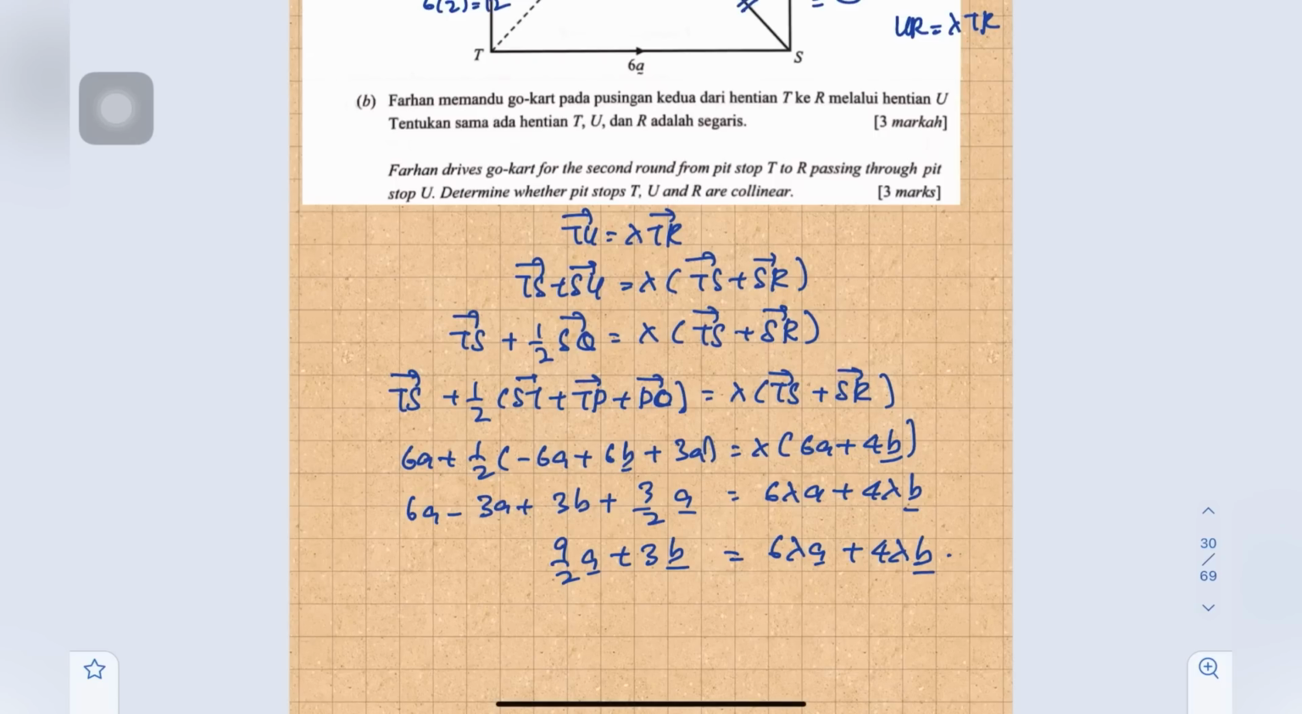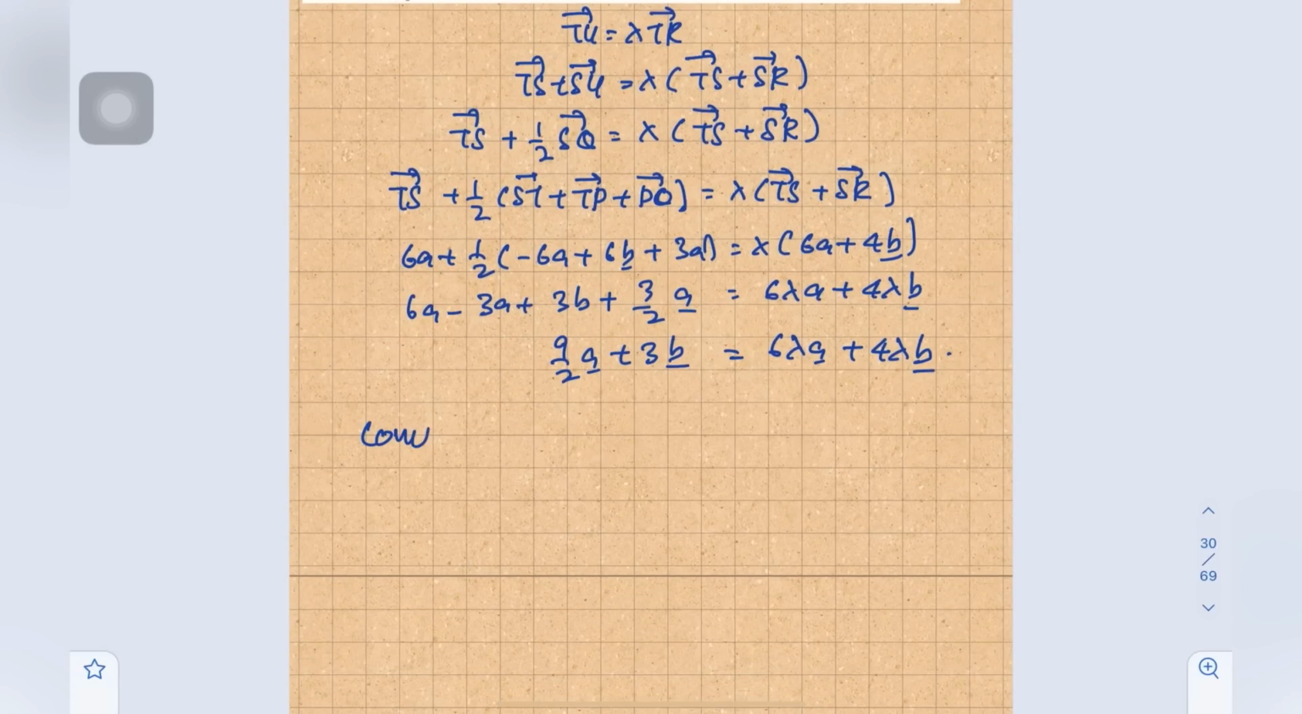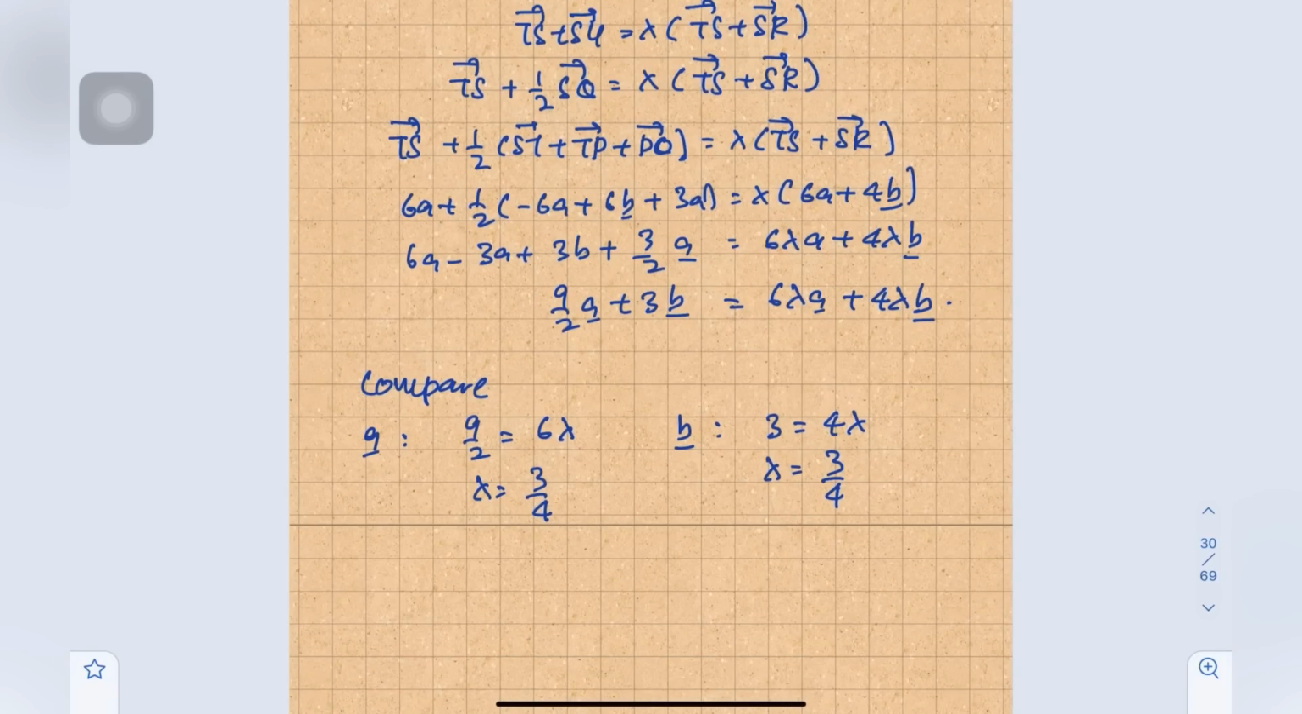Okay, so we need to find the value of lambda. So then we have to compare. Compare vector A: we have 9 over 2 equals 6 lambda, so lambda equals 3 over 4. For vector B, we compare 3 equals 4 lambda. Same, lambda equals 3 over 4. Since we have the same values of lambda, it means that TU and TR are collinear.